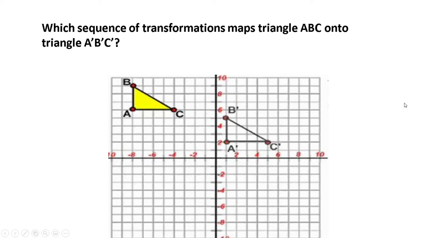Next up. This one is asking us what transformations happened to get ABC onto A prime, B prime, C prime. Well, what we notice is the shapes are facing the same way, so the orientation is the same. That means it's not a reflection and it's not a rotation. Really, we only have one option here, and it's going to be a translation. So where do we move it? What I like to do is just go from one point to another. So I'm going to do A. We're going to outline what A did. A went down that many, and then this. So it's a translation.